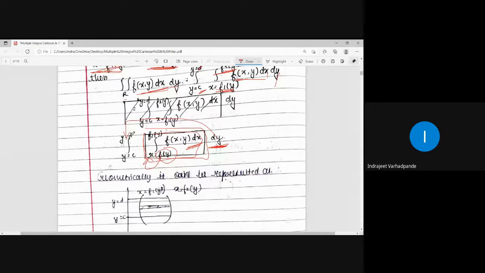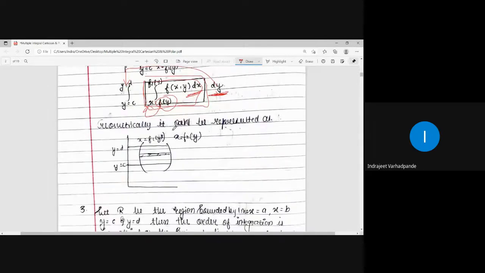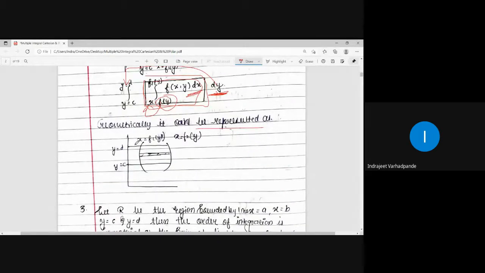So a finite value or constant quantity will be the answer at the end. Geometrically, it can be represented as the curve x is equal to f1 of y, the curve x is equal to f2 of y, the lines y is equal to c, y is equal to d. So the strip is a horizontal strip parallel to the x-axis. Evaluation will be done first with respect to x and then with respect to y. The strip will be drawn in the horizontal manner parallel to the x-axis, and our region of integration becomes this.